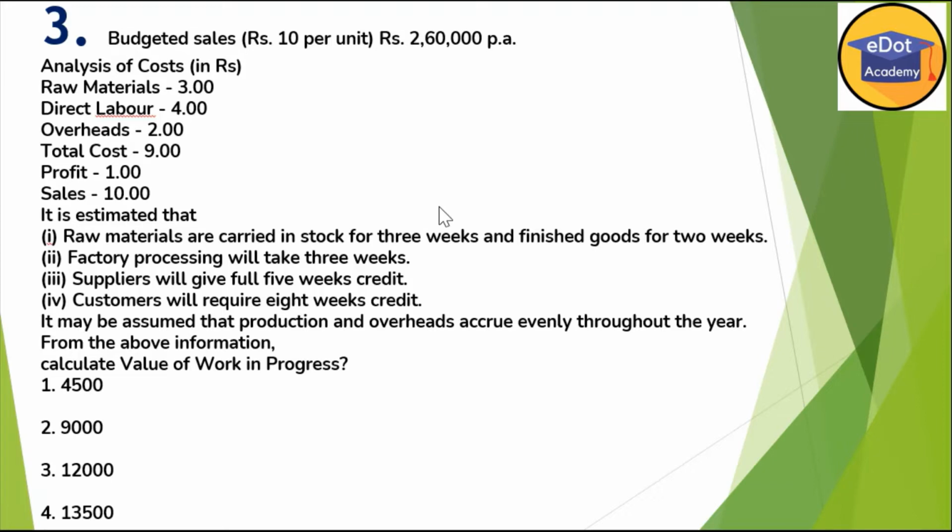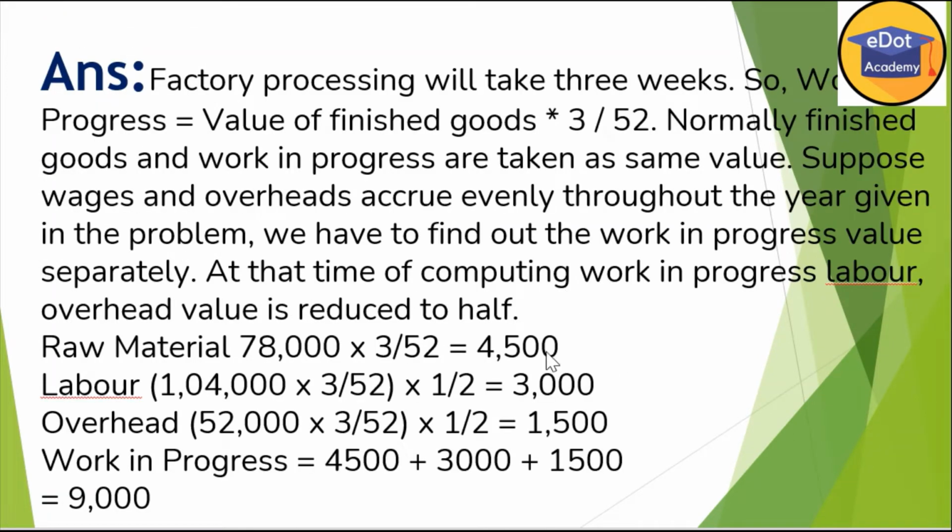Now see the calculation here. Okay. So raw material, 26,000 into 3, 78,000 into 3 because 3 weeks are there. Divided by 52. So we are getting 4,500. Labor rupees 4. So 26,000 into 4, we are getting 1,04,000 into 3 because it is 3 weeks, divided by 52. And one more thing is there.